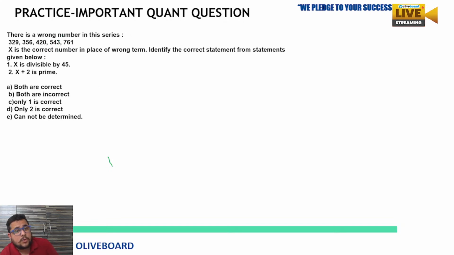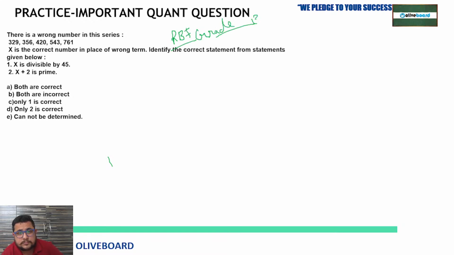Now see, this is also the latest pattern number series. As I said, they ask this type of number series in your RBI Grade B exam, and it is based on the latest pattern. So in these series, what are they asking? Not directly the wrong number or missing number. No, they are extra, right? They are adding some extra data.